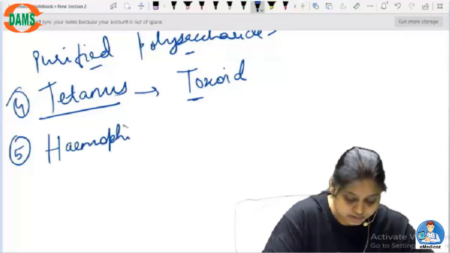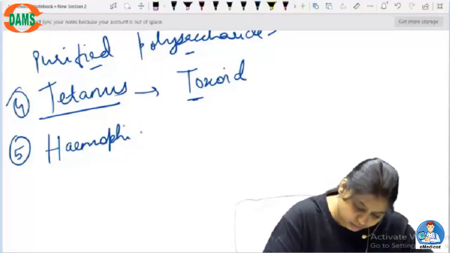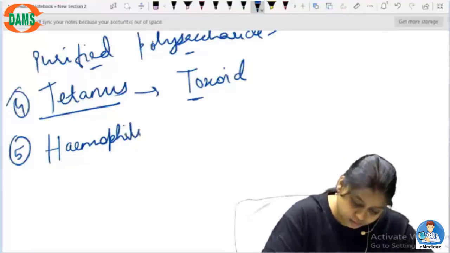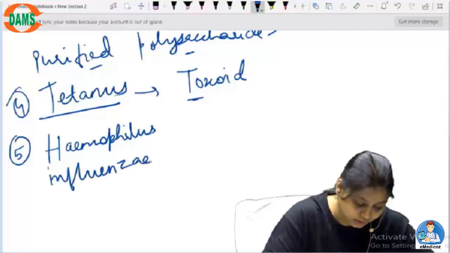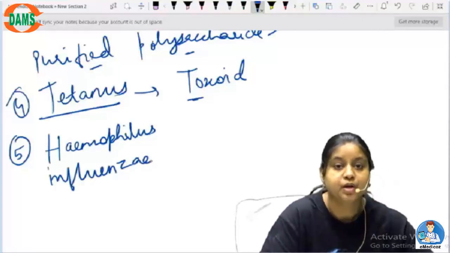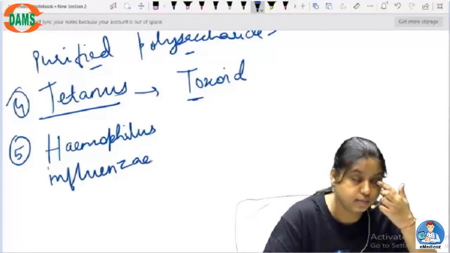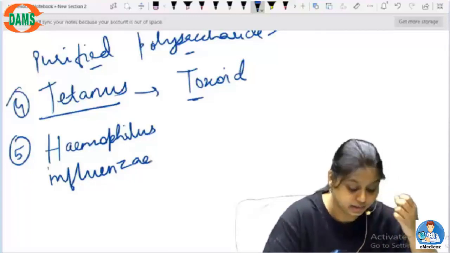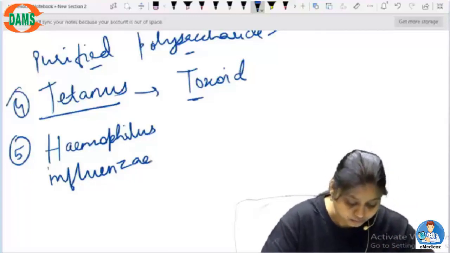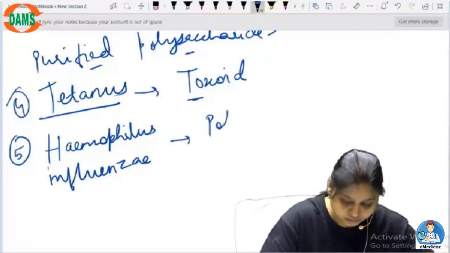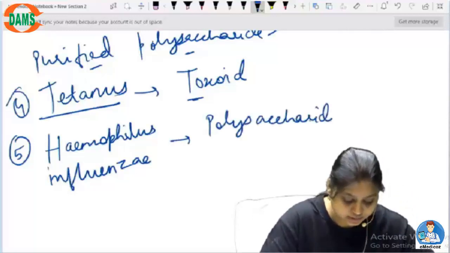Then there is another disease, Haemophilus influenzae. Okay, Haemophilus influenzae. Here, what happens? Again, polysaccharide is used.